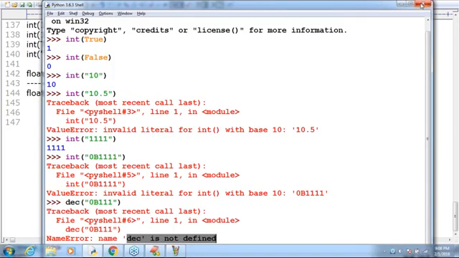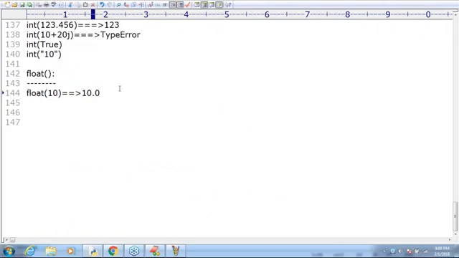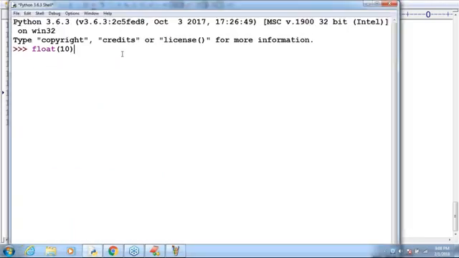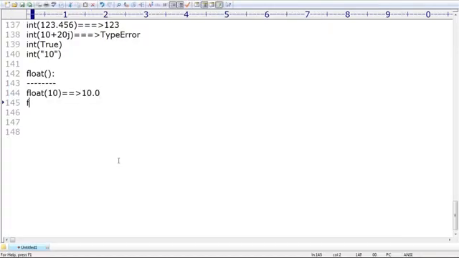10.0 is the answer by default we are going to get, sir. Just observe that: float of 10, I'm taking, gives 10.0. Very innocently, we are going to get 10.0, right? First one. Next, float of 10 plus 20j. What will happen? Can you spell out what is the value, sir?